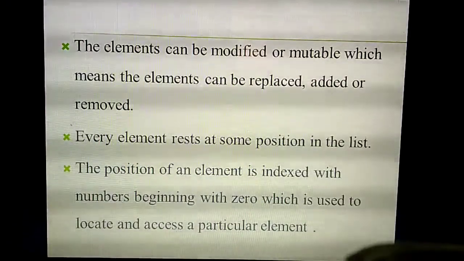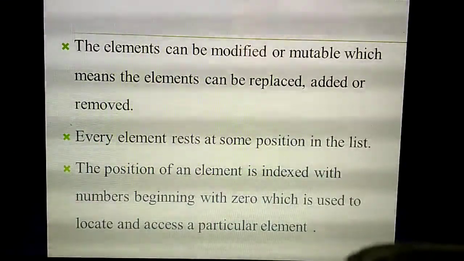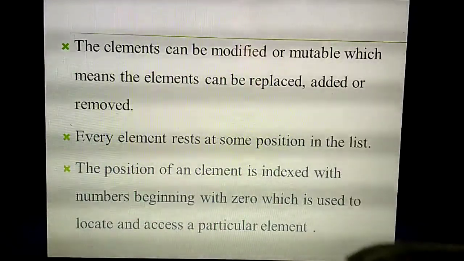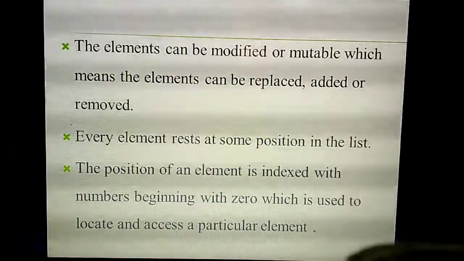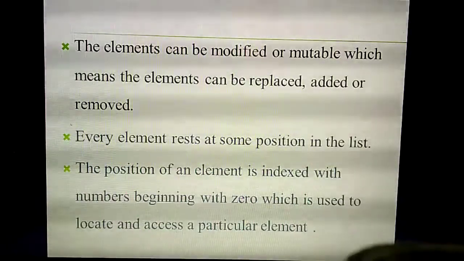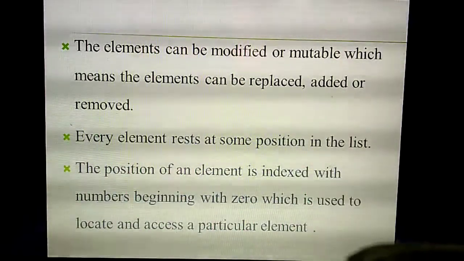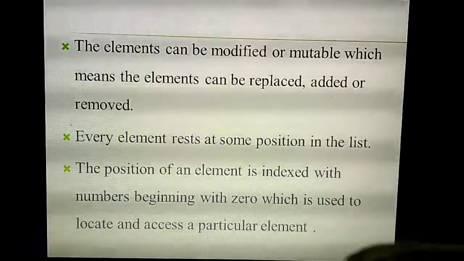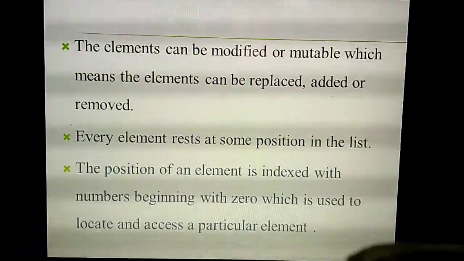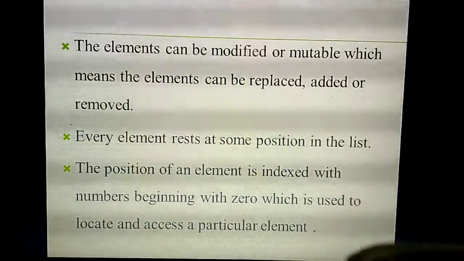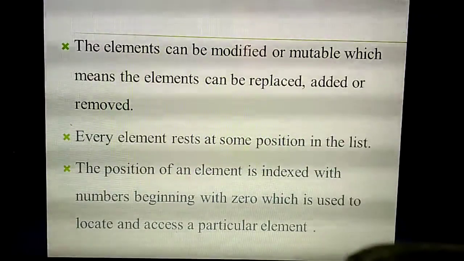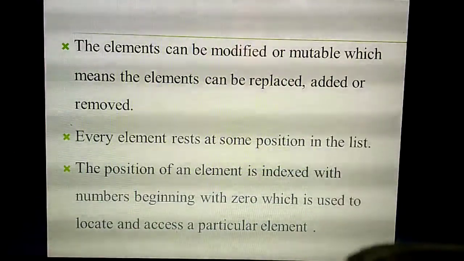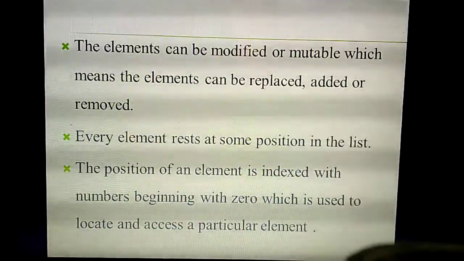Each value or each element in the list has some position. What do you mean by position? First position, second position, third. First element means first position, second element means second. Likewise, each element in the list will have a separate position. Each position is indexed with some index value, and the index always begins with the number 0. By using the index value, you can access the element. Understand?